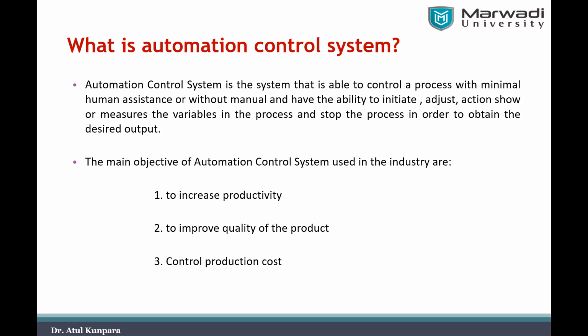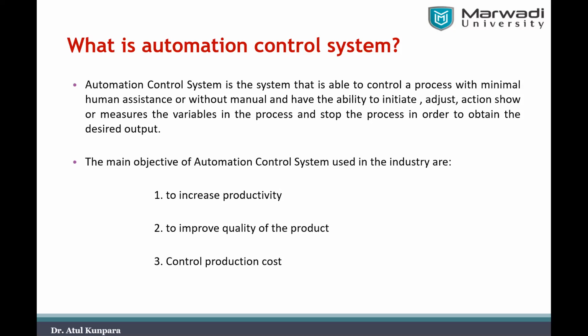The main objectives of any automation control system are, first, to increase productivity. Second, to improve the quality of the product. And the third is to control the production cost. So in all directions, it is an all-rounder effect. It will give you betterment of your industry in all directions.